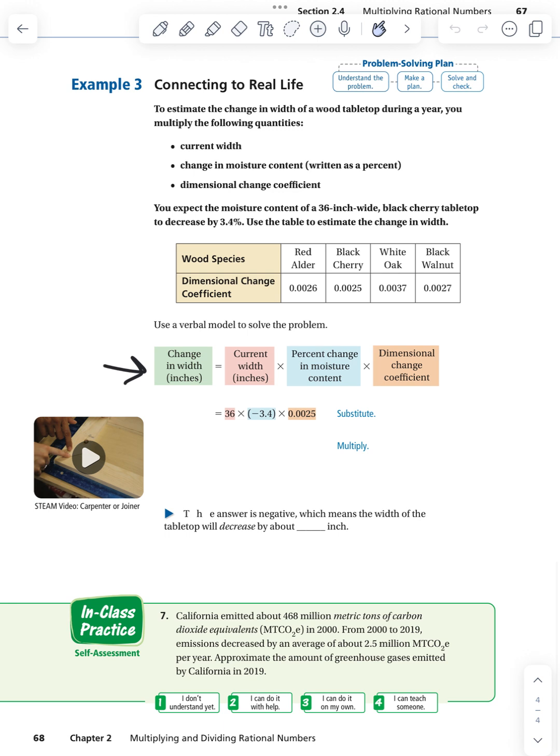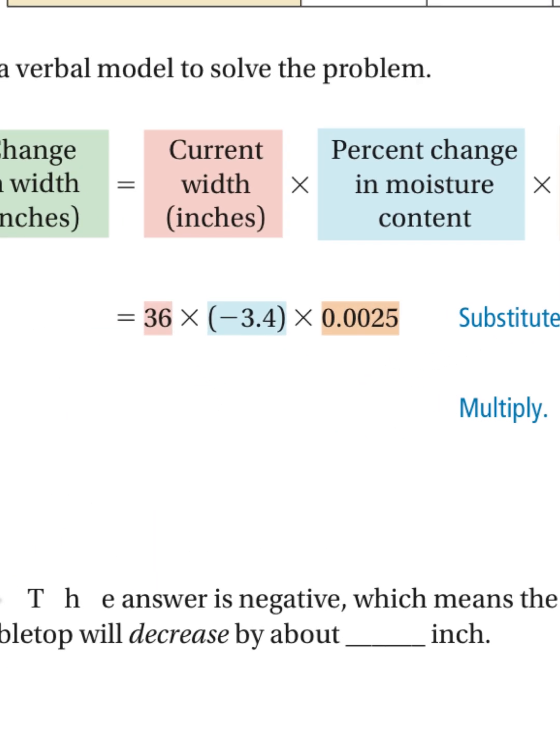Then we're just plugging in information. So they told us the width up here, it's 36 inches wide. The percent change in moisture content is this negative 3.4%. Because it's a decrease, we represent it with a negative. And then the dimensional change coefficient, we need to look for black cherry. That one's right there. Okay, then we just multiply all three of these together.